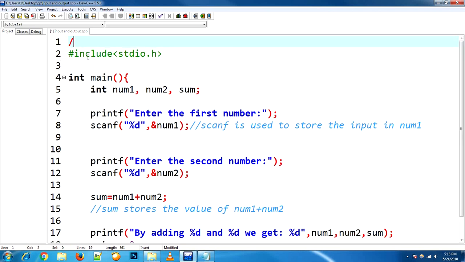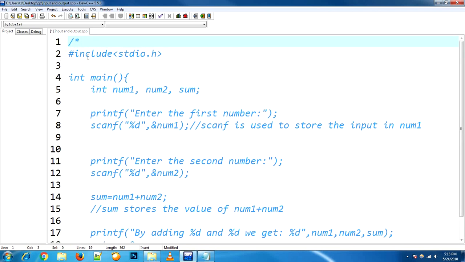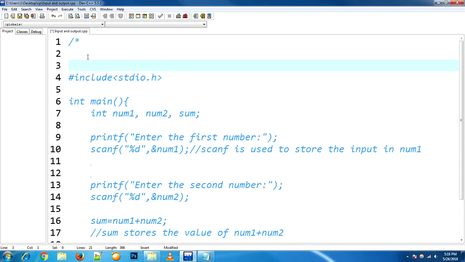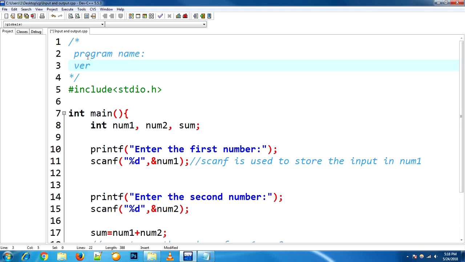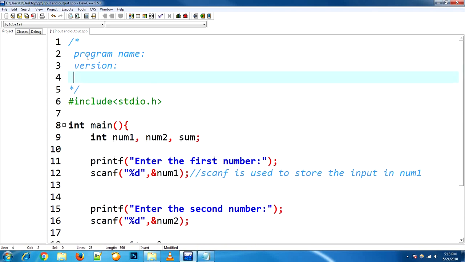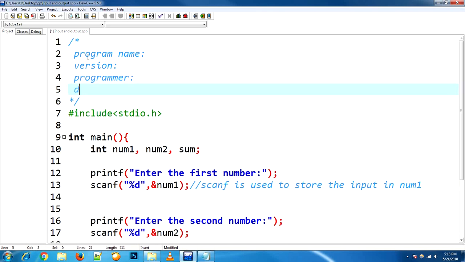Multi-line comments start with a slash and a star and end with a star and a slash. In between, you can write as many lines of text as you want. Program name, version, programmer, date, whatever you want to write.